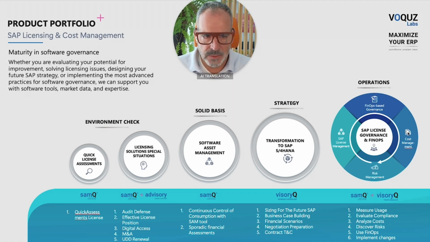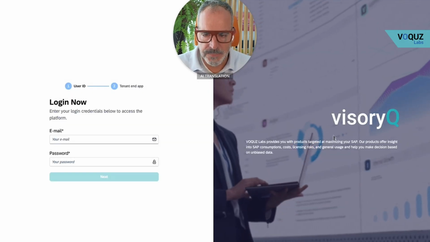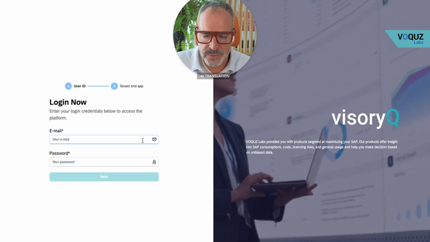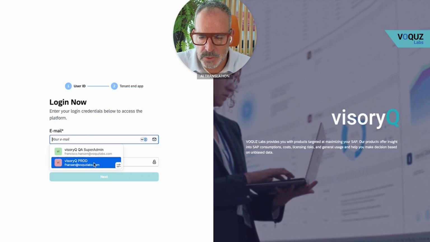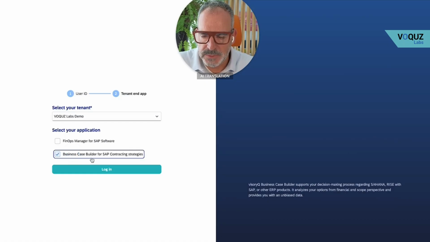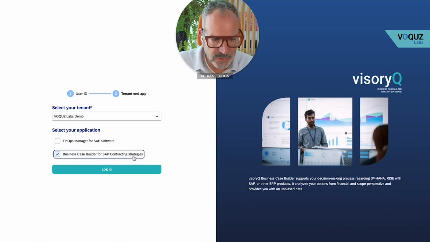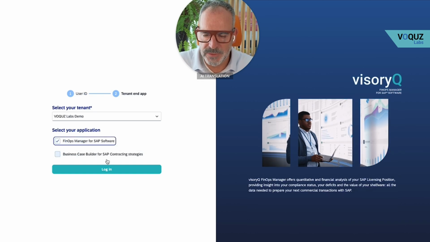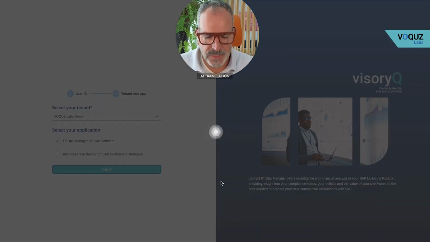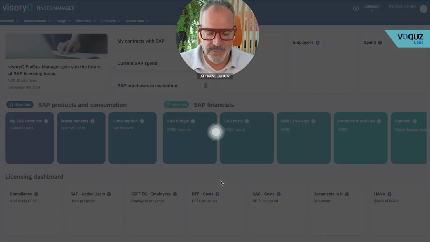What does that look like in detail? Let's take a look here. This is our visoryQ tool, and we log in here, and here you can choose whether I want to plan the migration to Cloud ERP or work with the FinOps Manager. That's exactly what we're going to do now. So, FinOps Manager, what does this mean?